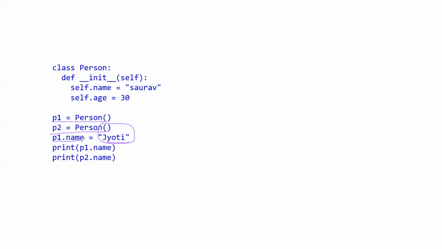We passed the parameter new name. There was a Saurabh already there, but we passed the new name to p1 dot name. So this name will go here, and when p1 name is printed, Jyoti will be printed. But for p2 name, since the default argument is Saurabh, Saurabh will get printed. So the output will be Jyoti and Saurabh.